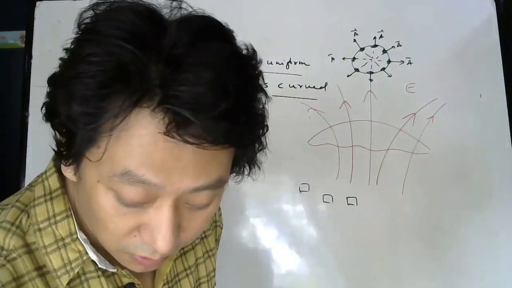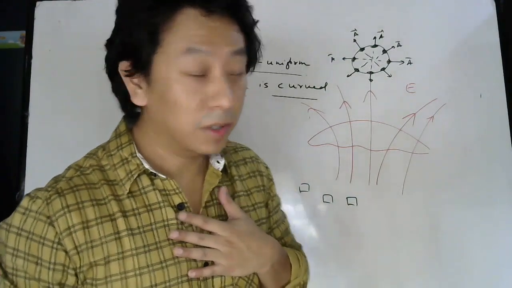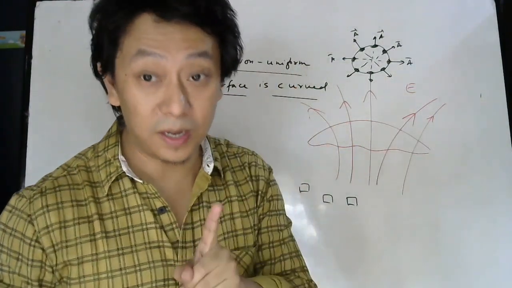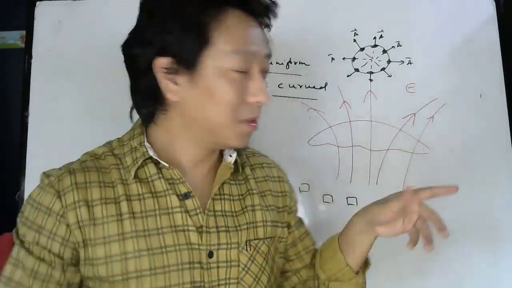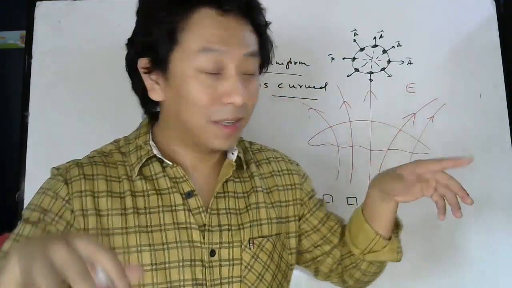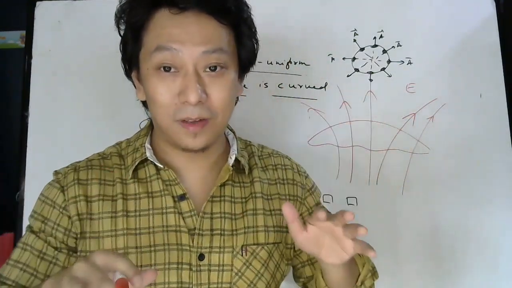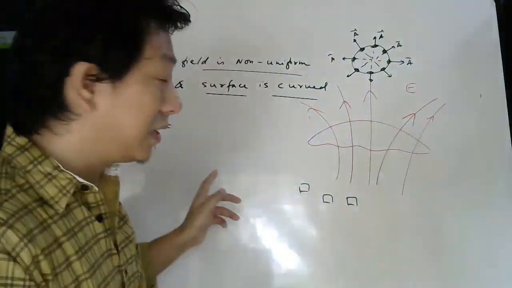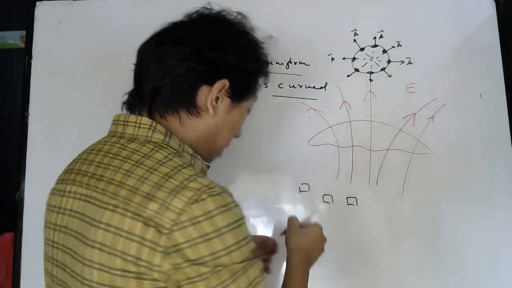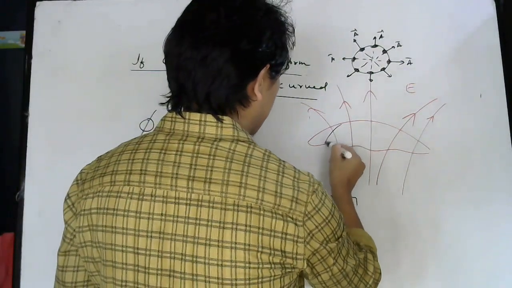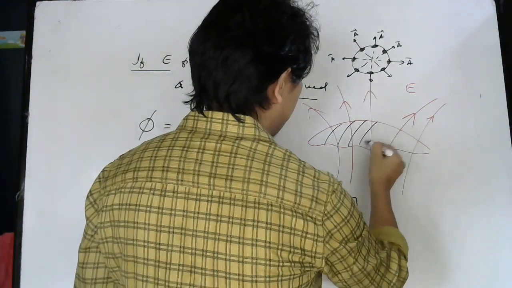So I know this surface is not plane, this is an umbrella. Umbrellas are hardly plane, no? Since this is not flat, I cannot directly use the EA cos theta formula. But I can imagine this surface to be made up of small parts.